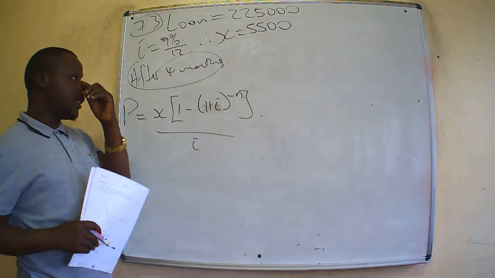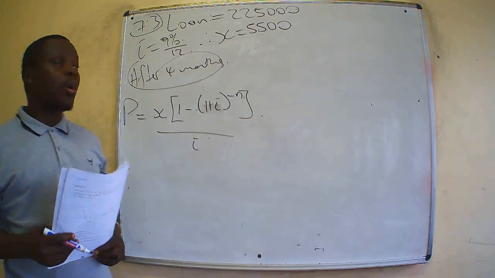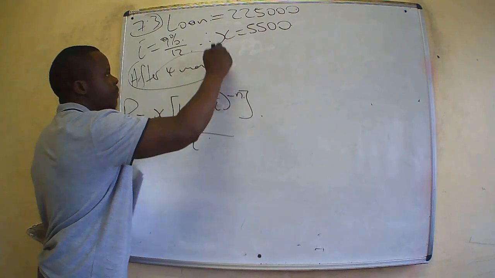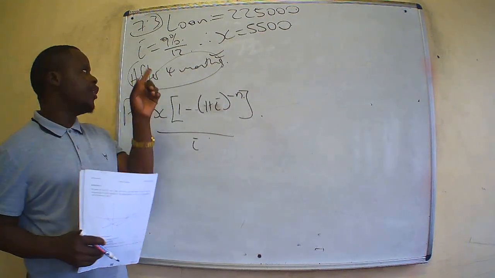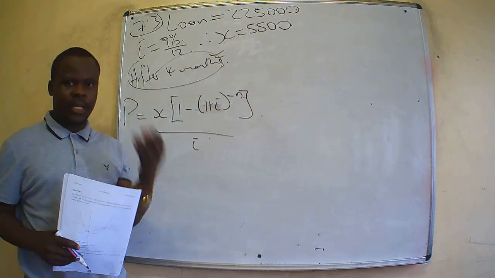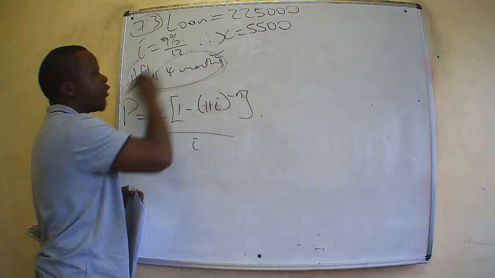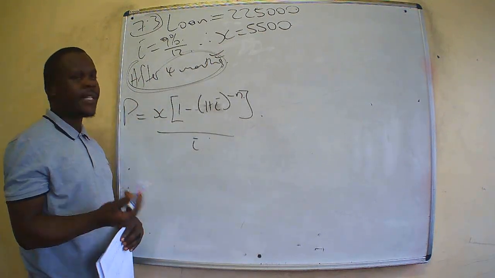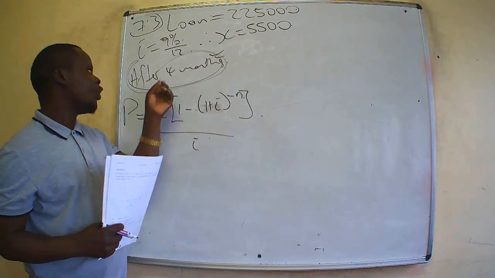She had to wait 4 months before starting repayments. So she will be charged interest for those 4 months. Let's understand how much interest she was charged for those 4 months.